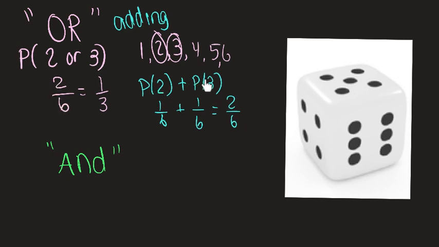So you can think of it as adding these fractions. They'll always have the same denominator. Or you can just say, I want to count all of the 2s or the 3s. So I still kind of added them up. There's 1 and there's another one. 1 plus 1 is 2. The formal way would look like this. Ors are adding. Any guesses before I tell you what you think ands would be?